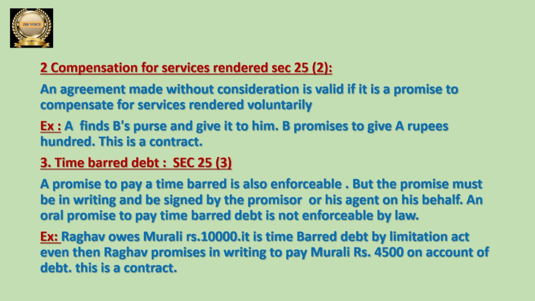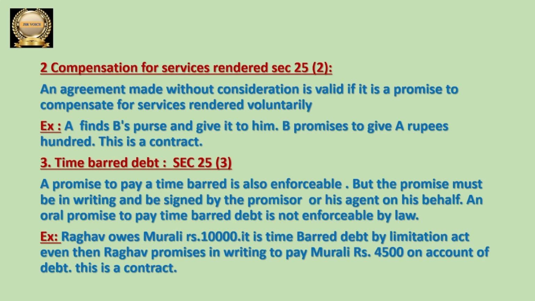That is why here what is actually the point? Compensation for services rendered. Even there is no consideration for one party, consideration is available to the other party, but here consideration one party is receiving because he rendered services to the other party. That is a valid contract, even there is no consideration for one of the party in the contract. Let us discuss one example, then you will understand in a better way.